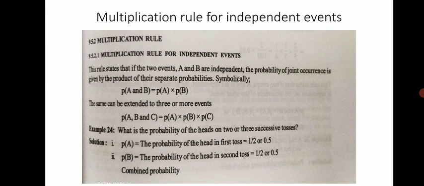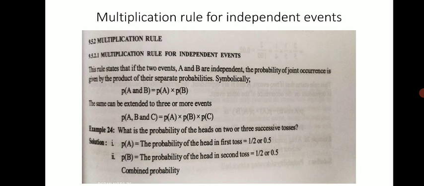For this condition, the probability of joint occurrence is given by the product of their separate probabilities. Simply, we multiply their separate probabilities, meaning probability of A into probability of B. The same can be extended to 3 or more events. In case of addition, we add the probabilities of events. Here we have to multiply. Okay, so a problem is given.